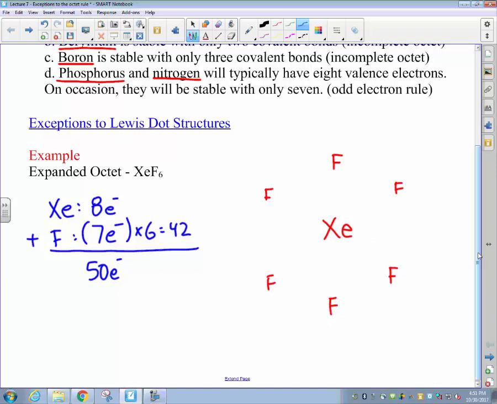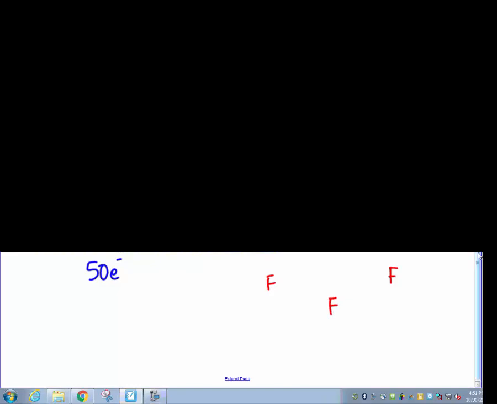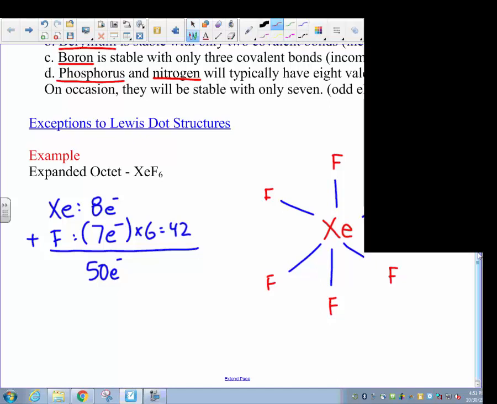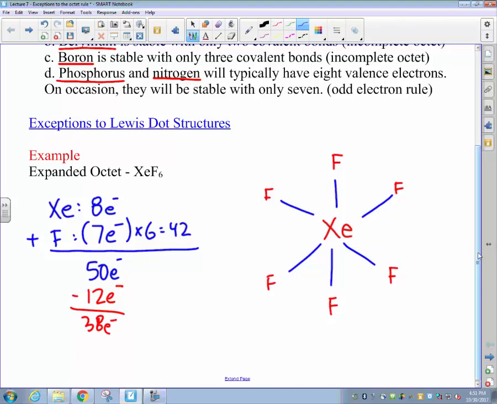All right, having now put our 6 fluorine atoms around the outside of this central xenon, we can now go ahead and form single covalent bonds to complete our skeletal structure with 6 single covalent bonds, each of which contain 2 electrons. That uses up a total of 12 of our available 50 electrons to form those bonds, leaving us with 38 electrons remaining.